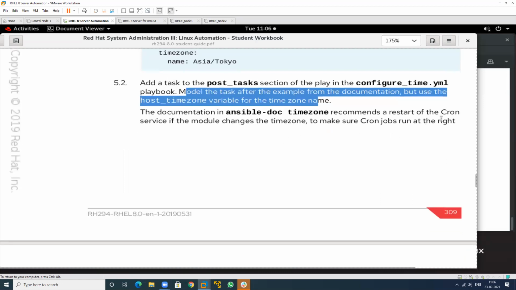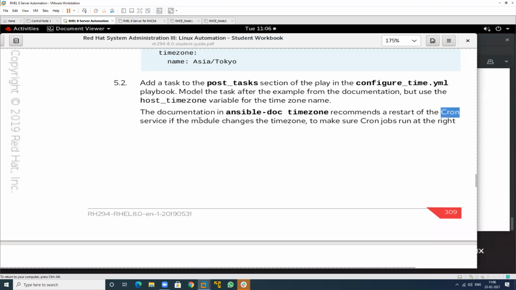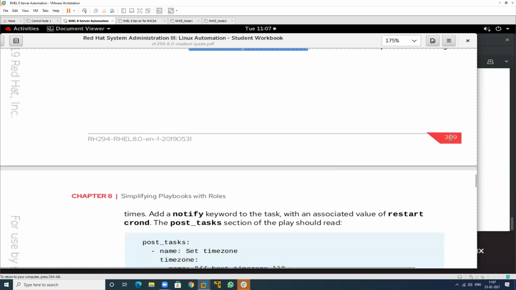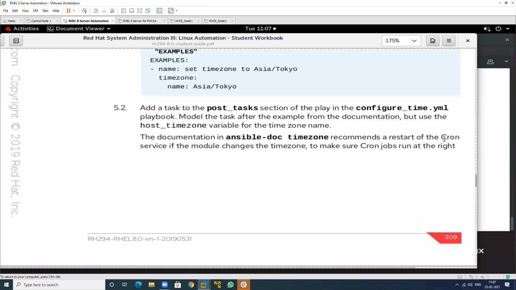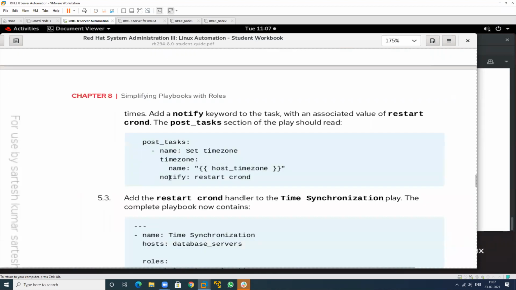In the documentation, this is the cron service that I will tell you, crond. This is the name of your service, module timezone. So this is for scheduling. Which one is used? This is not a CH, this is a cron for scheduling. See this, cron the job, and just place a notifier. So I want to place the notifier. So the handler will be called, just notify this and call which handler. So the service will be restarted for which one? Crond.